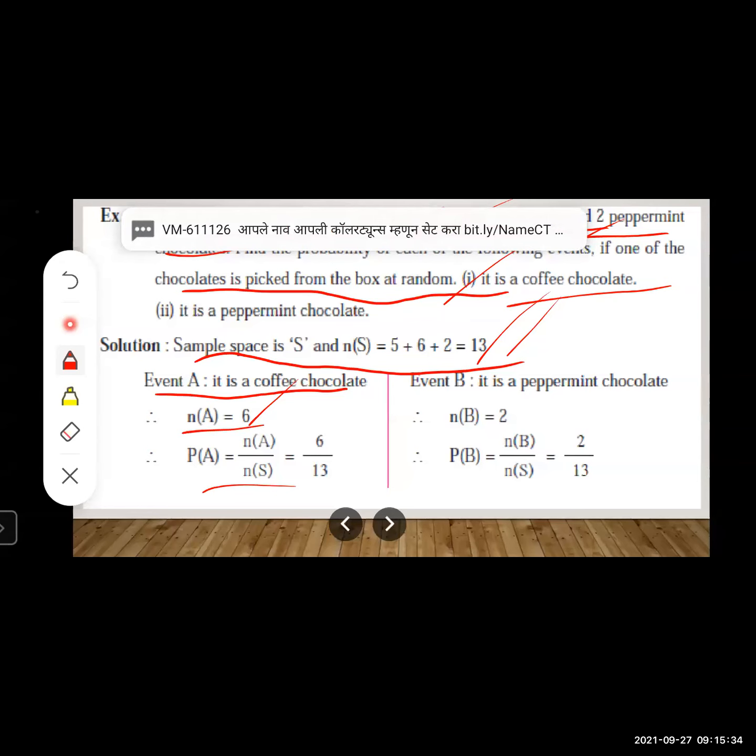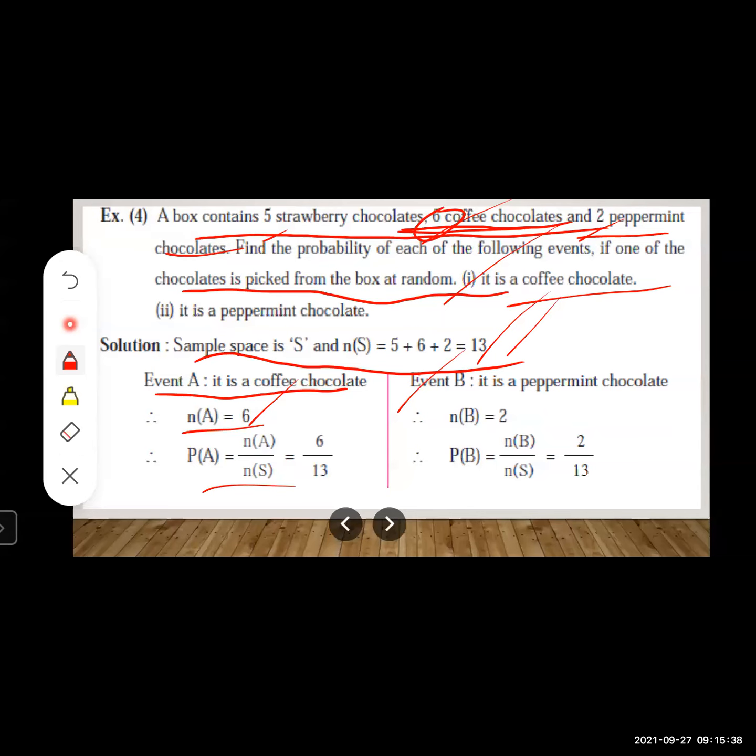Now let us move to the next condition. What is the next condition? The next condition is a chocolate picked from the box randomly is a peppermint chocolate. Now let us consider B is the event of getting a peppermint chocolate. Now you know in a box how many peppermint chocolates are there? 2.